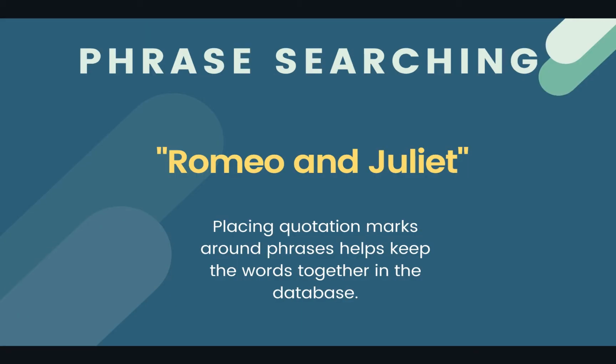There is some power searching you can use in the database to help give you effective results. For phrase searching, you can use quotation marks around phrases. This tells the database to keep the words together. Otherwise, the database can separate your phrase and give you unrelated results. In this case, I wanted to keep the phrase Romeo and Juliet together. So when I type it in the database, I will put quotation marks around the phrase so they are not separated.